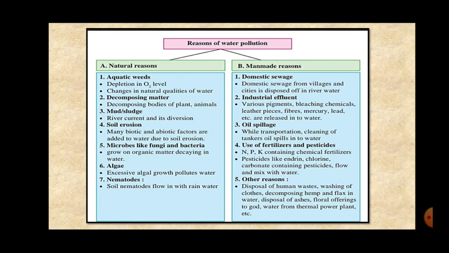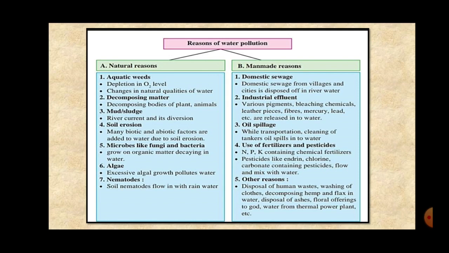Natural reasons. First one is aquatic weeds. Because of these aquatic weeds, the oxygen level of the water goes down and the natural qualities of water also change. Second one is decomposing matter. The decomposing bodies of dead plants and animals, if they get mixed with the water, form decomposing matter, and that is also a reason of water pollution. Third one is mud or sludge. That is due to the river current, or if the path of the river changes, that also leads to pollution by mud or sludge.